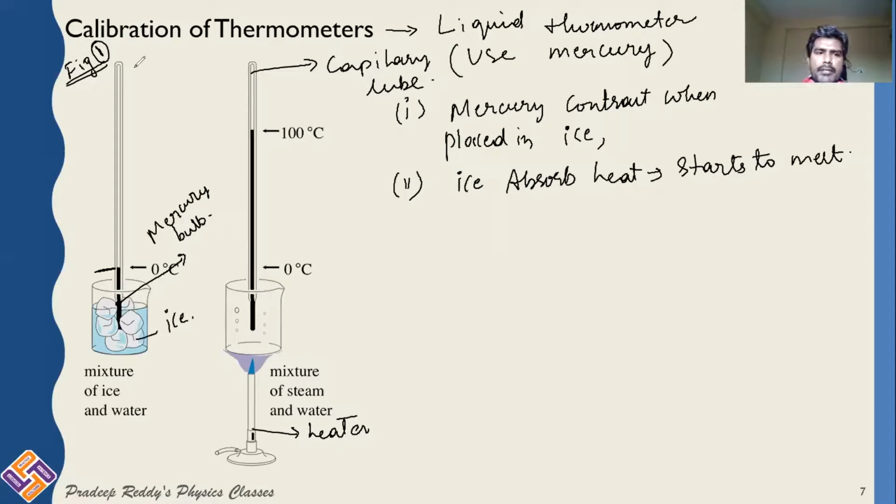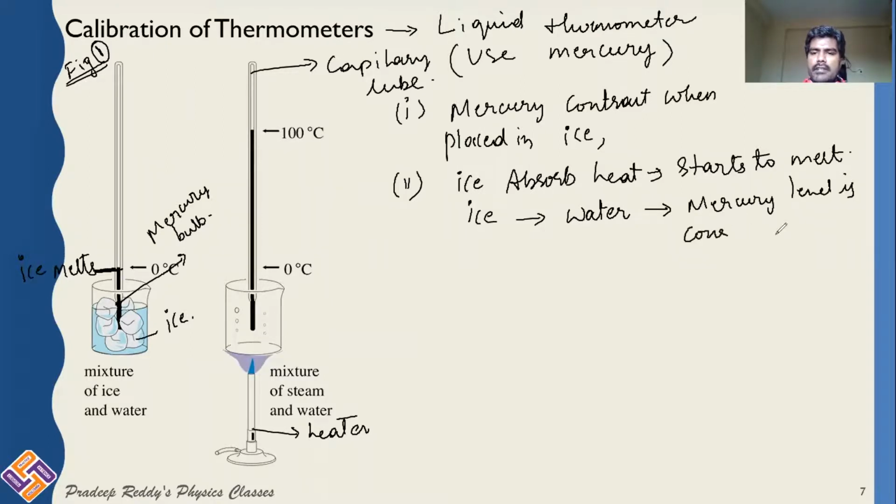So in this capillary tube, you are marking that level of the mercury. Mercury is at this position when ice is melting. When ice starts to melt, mercury is at this level. After ice completely melts, it becomes water. Ice gets converted to water. Till ice gets converted to water, mercury level is constant.